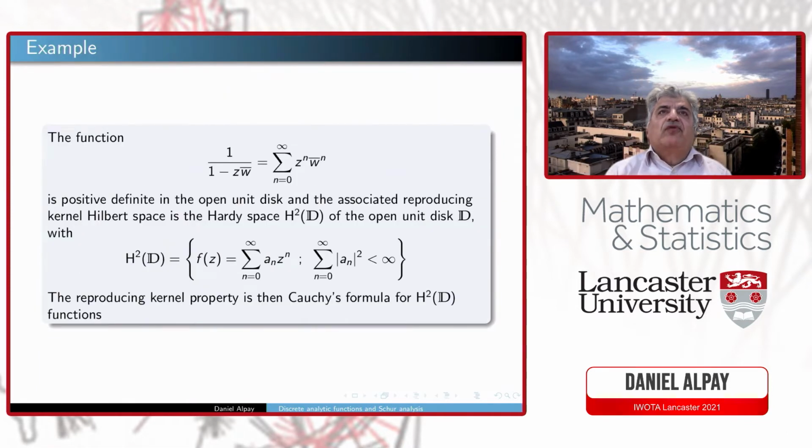An example which will be important in the sequel is this Szego kernel, which is positive definite in the open unit disk. The associated reproducing kernel Hilbert space is the classical Hardy space, the Z transforms, if you want, of L2 sequences. And one more spoiler, we'll have something similar here, but with the strange powers, which I defined in one of the previous slides.